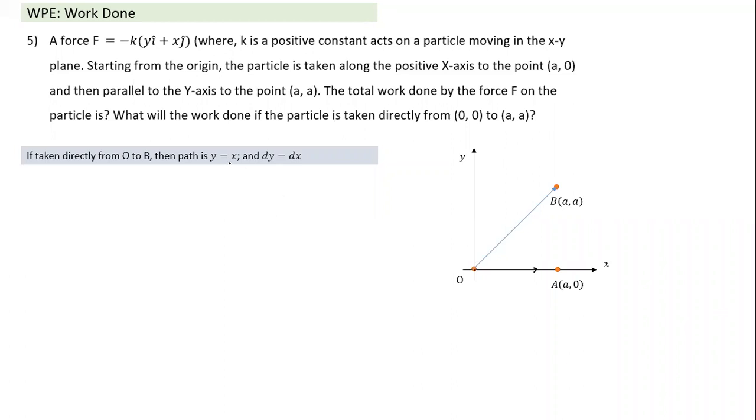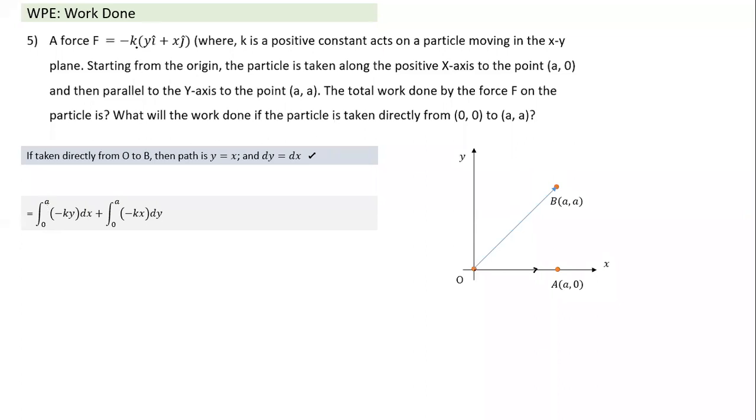That becomes my path. So whenever a path is defined, it gives a relationship between how x and y coordinates are related and how they will change. If y is equal to x here, dy is equal to dx. So the moment the path is defined, we can use this relationship also. Now let's write the expression here. So in this case, if this was the force, what is the work done here? We take fx into dx, fx is equal to minus ky into dx, x we are varying from 0 to a.